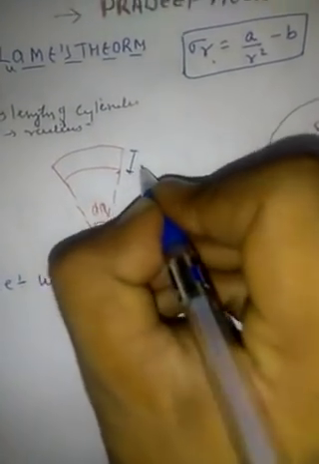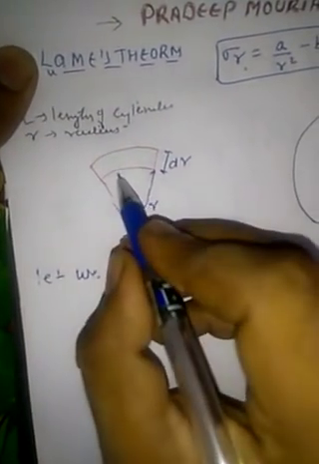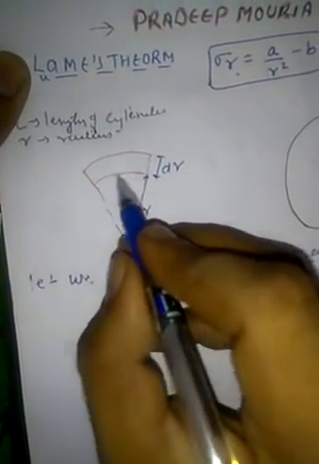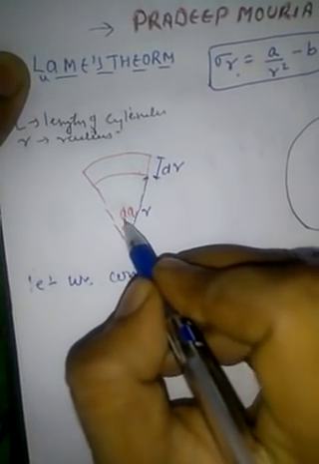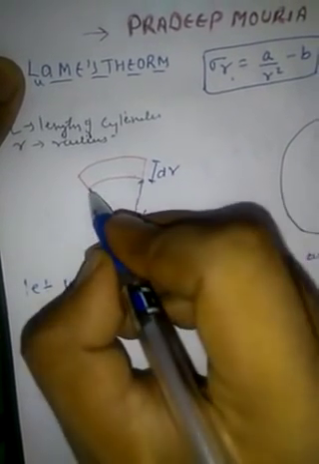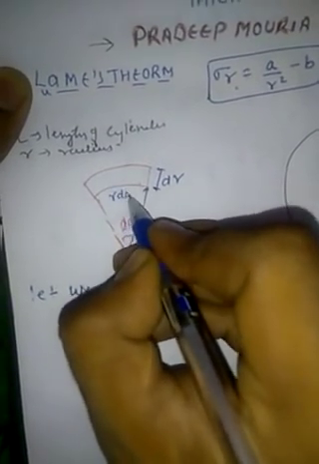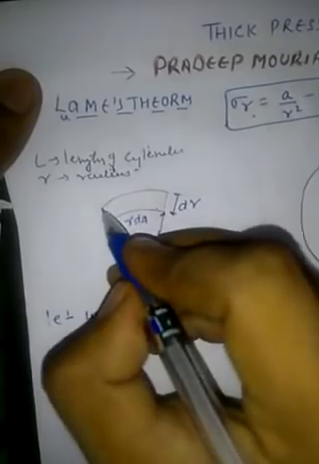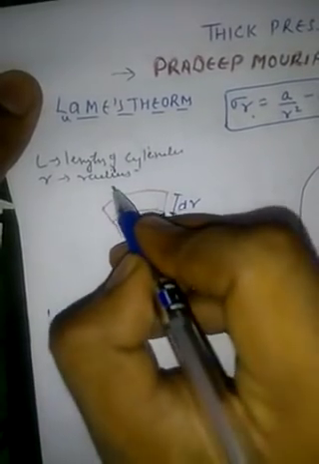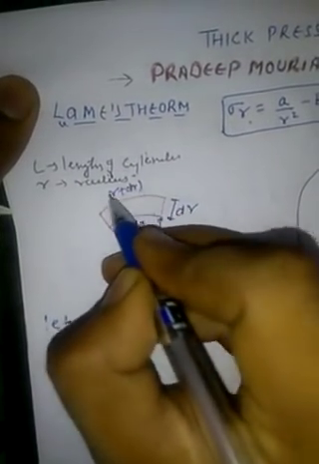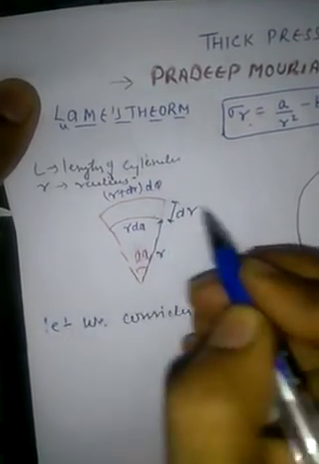The thickness of this strip is dr and the radius here is r. As we know, if this angle is d theta and this is r, then the length of this arc will be r d theta. In a similar manner, the length of this arc will be r plus dr, d theta.